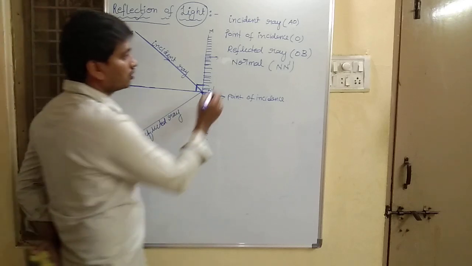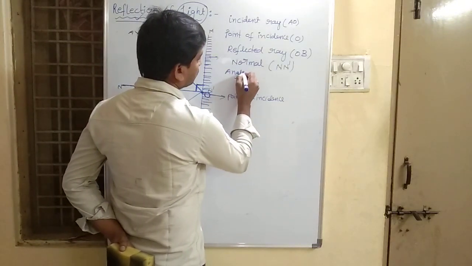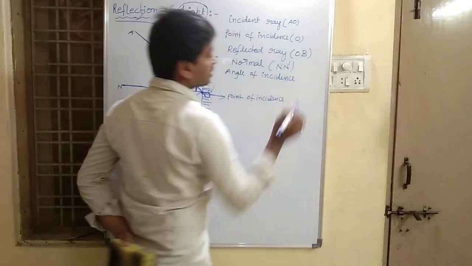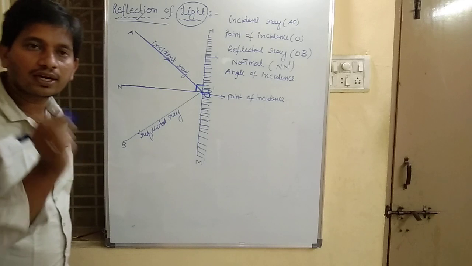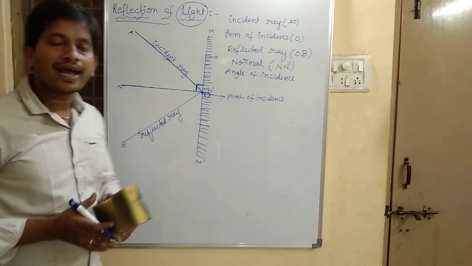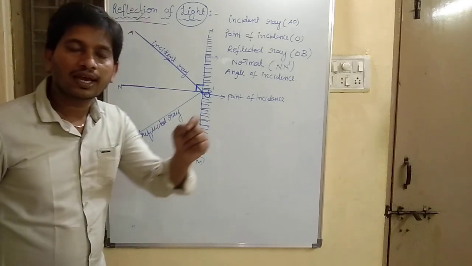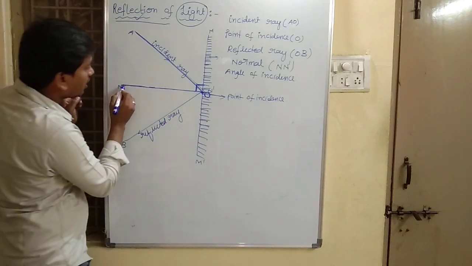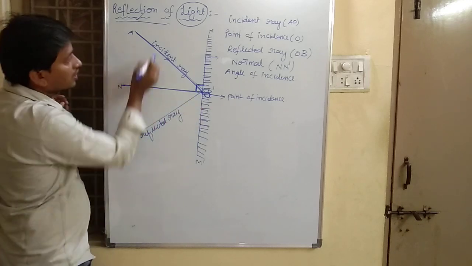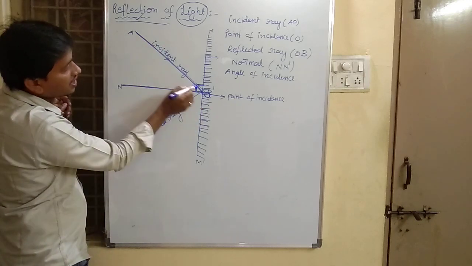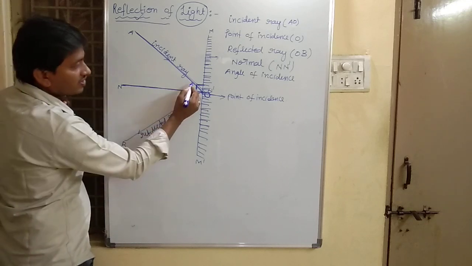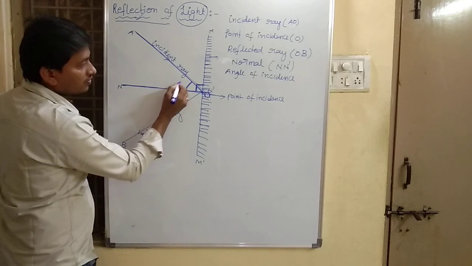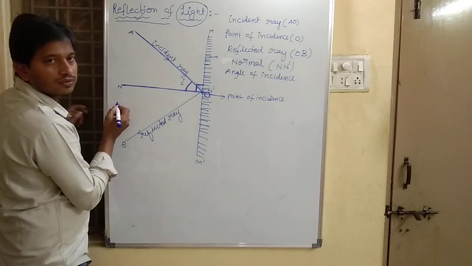Next, coming to angle of incidence. What do you mean by angle of incidence? The angle made by the incident ray with the normal. See, this is our incident ray, and this is our normal. Here it makes an angle, which is going to be represented with the letter I.